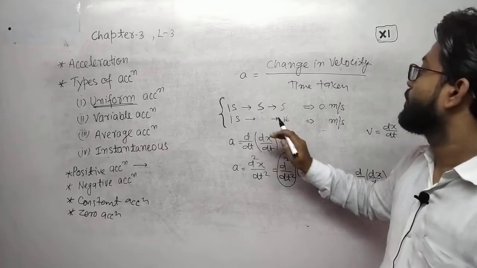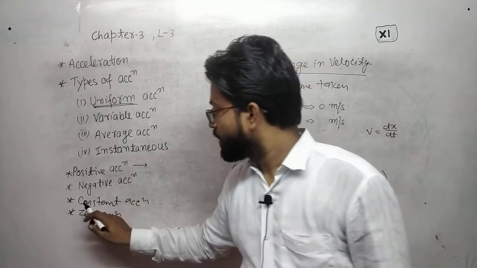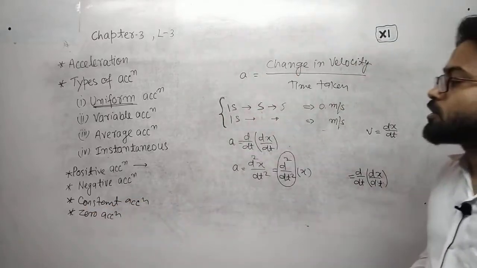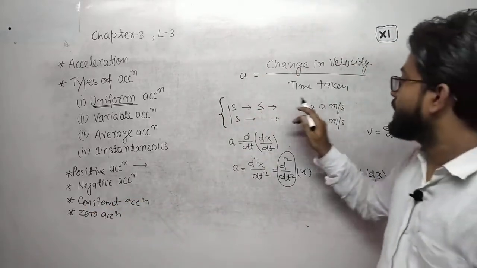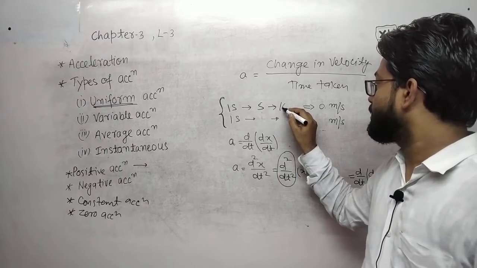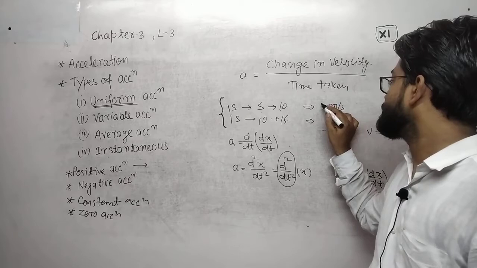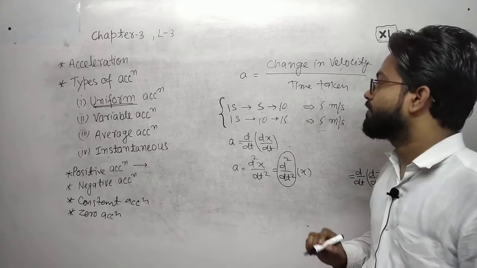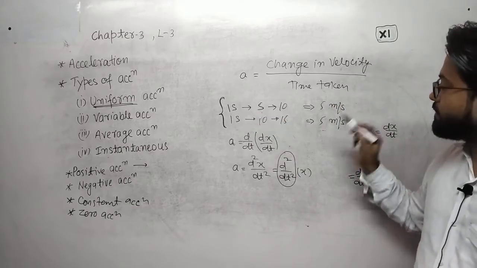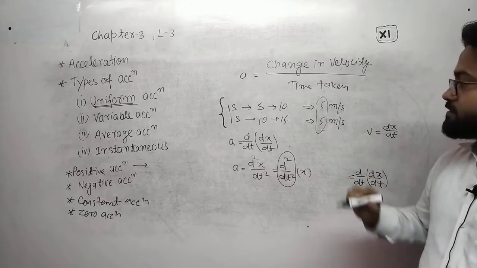Again, constant acceleration means when initial is 5, final 10, initial 10 and final 15, the difference is 5 here and here also 5, in every second the difference is constant.